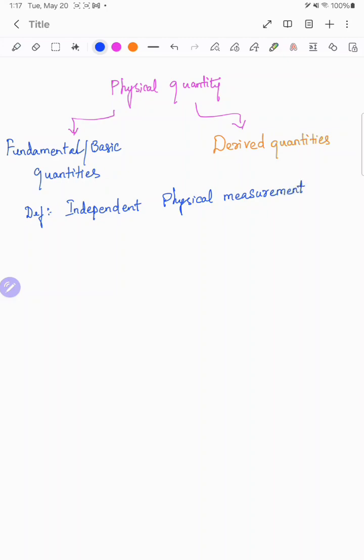They are not defined in terms of other quantities. They are basically the basic building blocks. Now we will see them one by one, and later I will define the derived quantities.